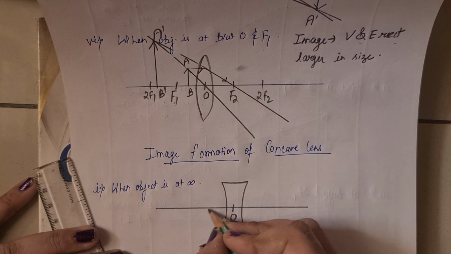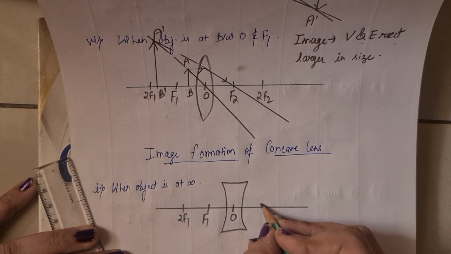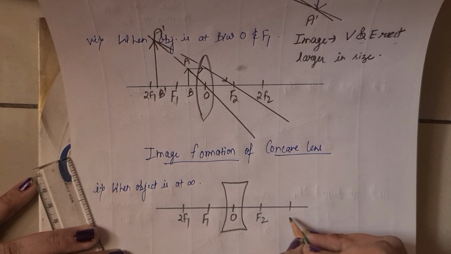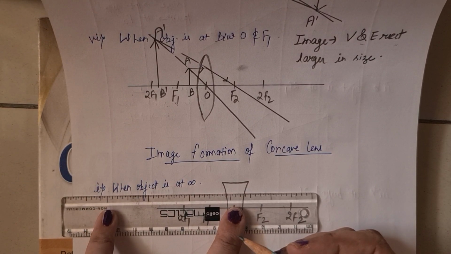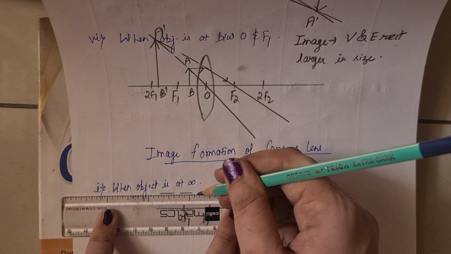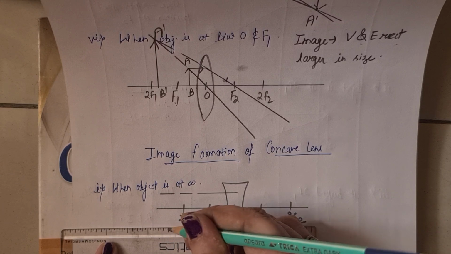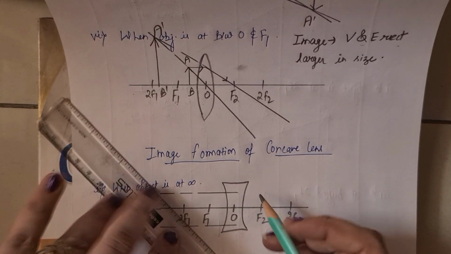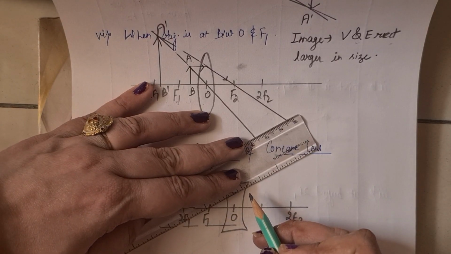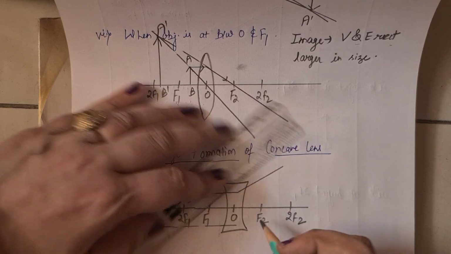It is the optical center. Now the object is at infinity, and it is a diverging lens, right? A convex lens is a converging lens and a concave lens is a diverging lens. So it diverges all the light rays, just like that.